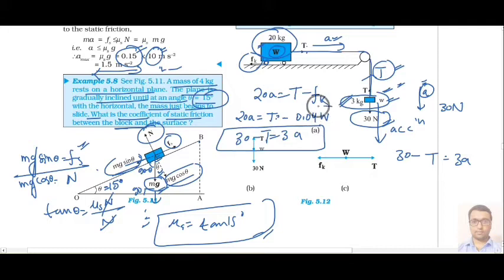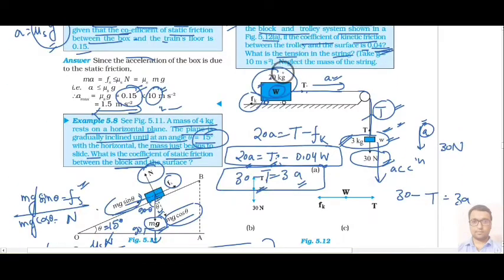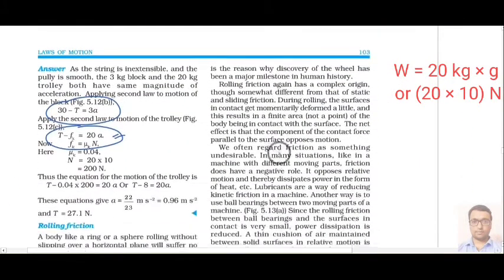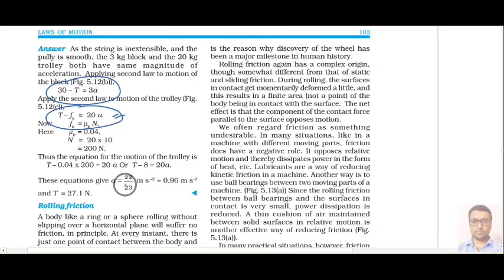Now if you pay attention here, how many unknowns are there? One is the acceleration a, second is T. Two unknowns are there, and here also one is T and second is a. If we have two equations and two unknowns, then we can solve together. And this value W you can understand is 20 kg, that is given. So we can replace it with 20 kg, and basically we will have only two unknowns. After solving that we get our answer: acceleration equal to 0.96, and the tension force is 27.1 Newton.